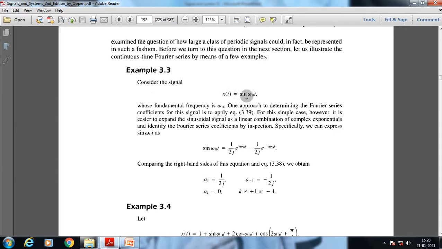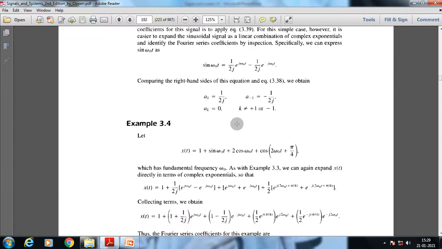Suppose x(t) is equal to sin(ω0t). It's a simple sine function, a periodic signal. Now we know from the Euler formula, we can write sin(ω0t) as 1 by 2j e to the power jω0t minus 1 by 2j e to the power minus jω0t. From this we can understand that the value of a0 is 0, so there is no DC value in this sinusoidal signal, and the constant coefficient value of a1 is 1 by 2j, and for a minus 1 we get minus 1 by 2j.